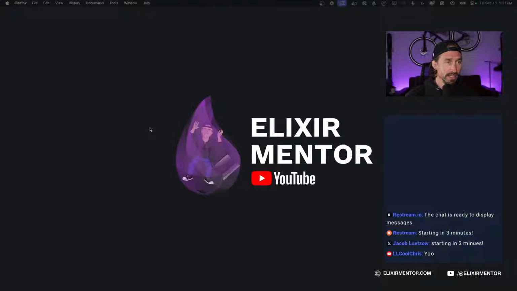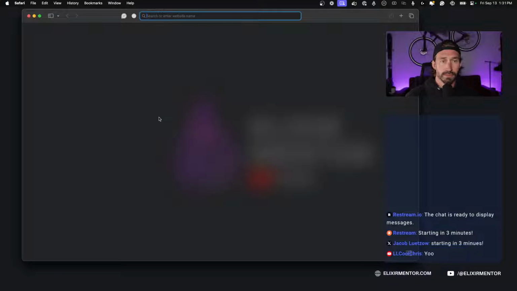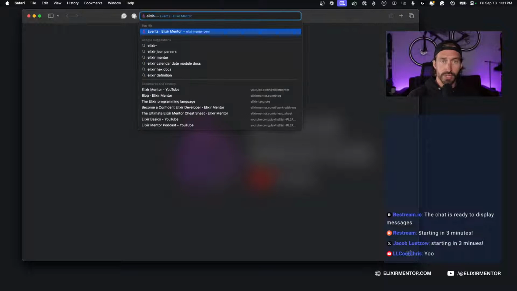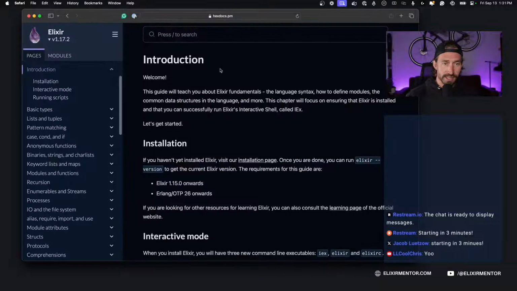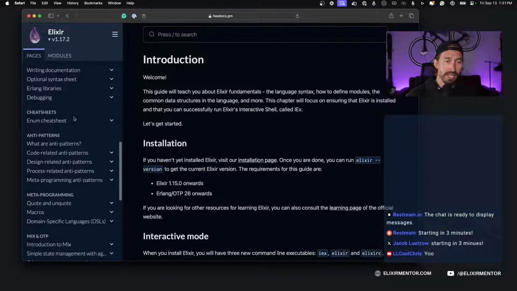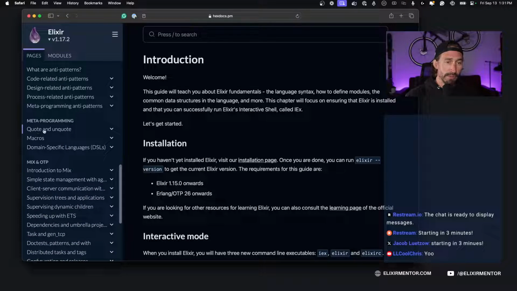Why don't we just jump right in, and I will share my screen and open Safari. We're going to go to elixir-lang.org and go over to the guides at the top, and then down on the side menu, down to meta-programming.